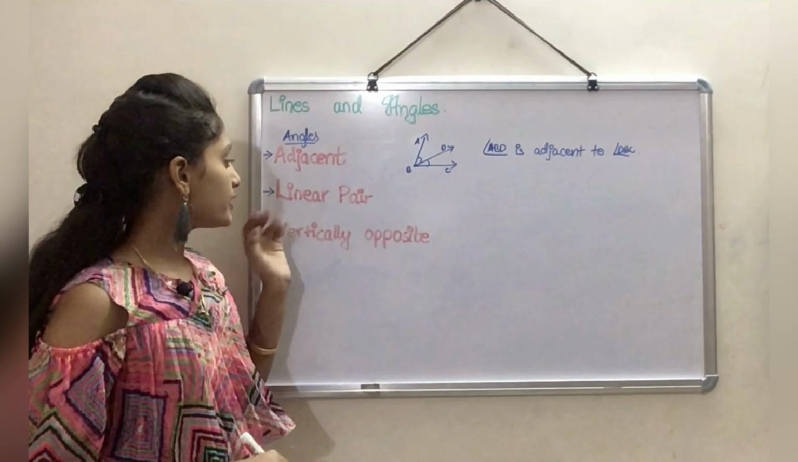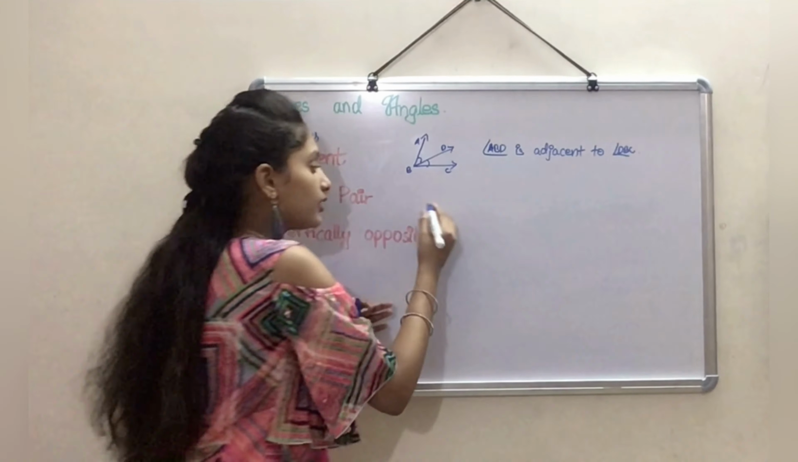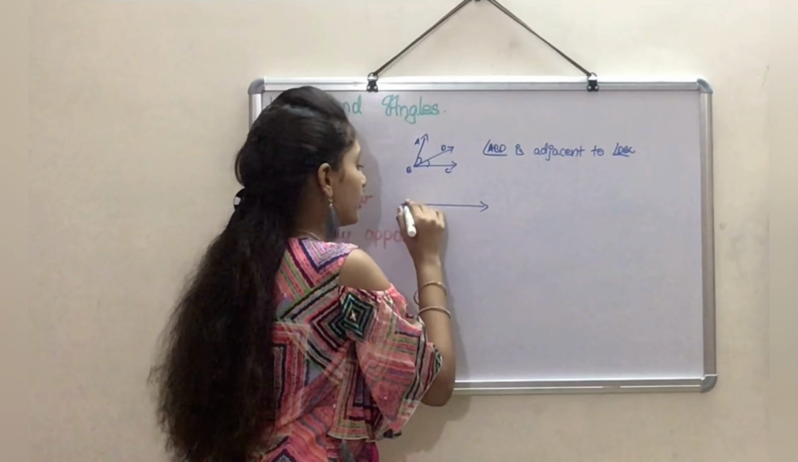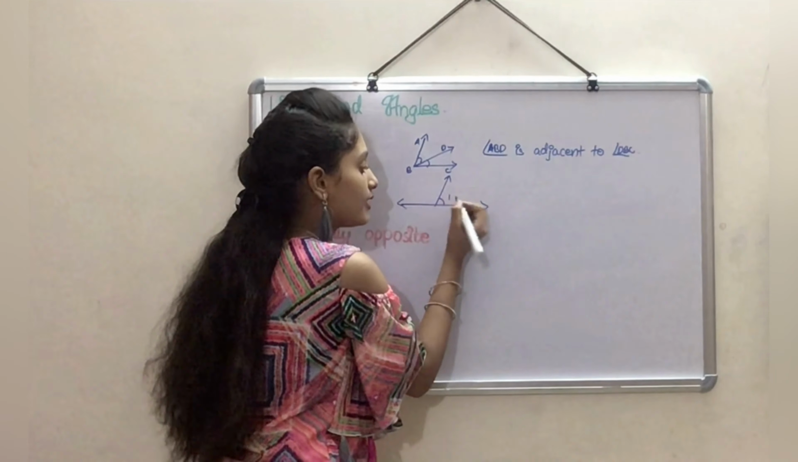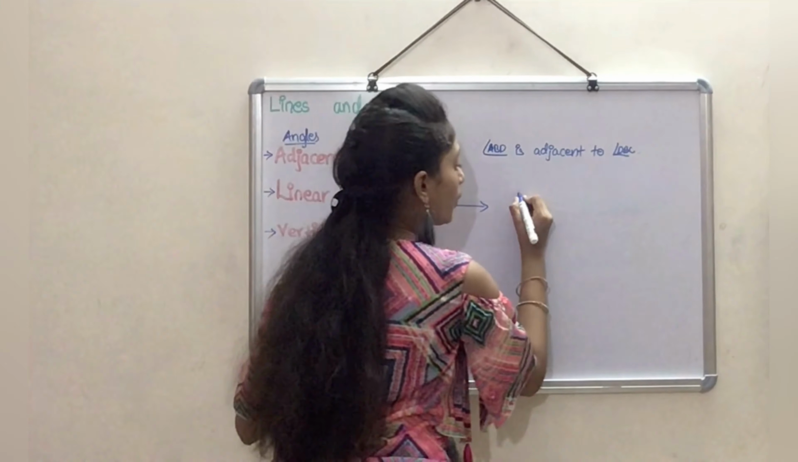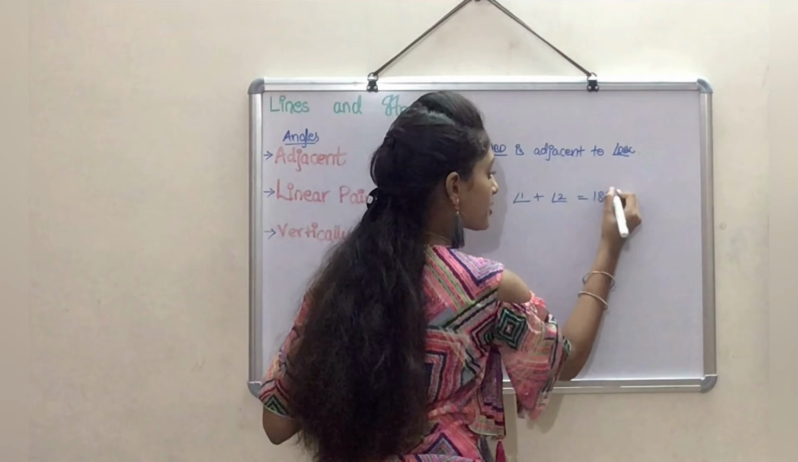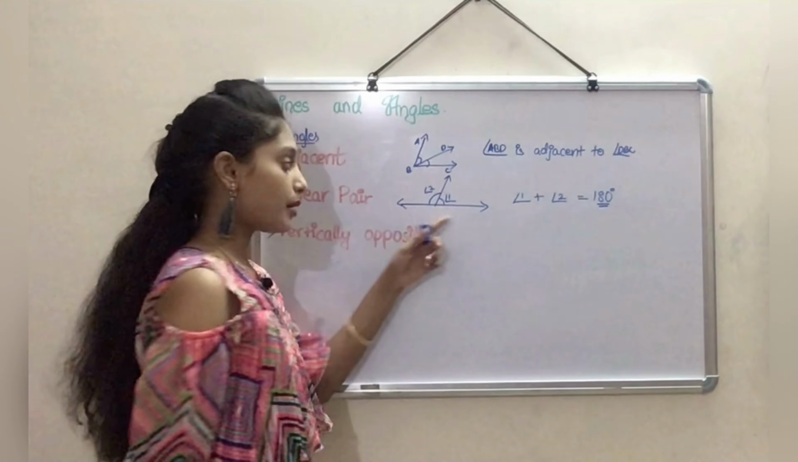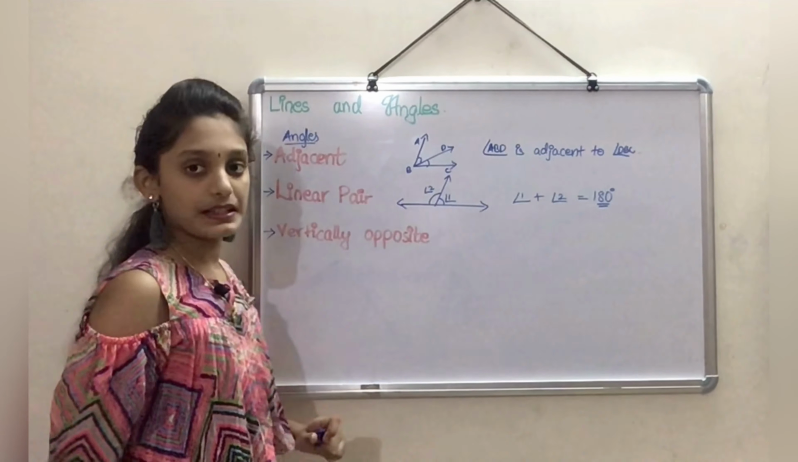Let's discuss the next one, that is linear pairs. A linear pair is considered when we have two adjacent angles, let's say angle 1 and angle 2, whose sum is supplementary. Only when the sum of these two adjacent angles is supplementary, we call them linear pairs.